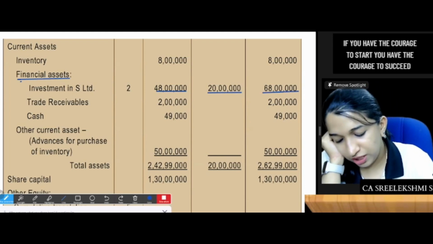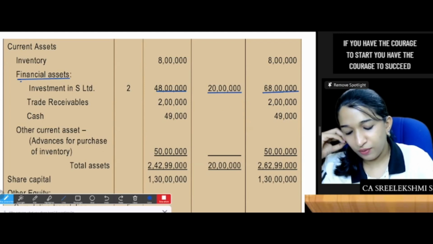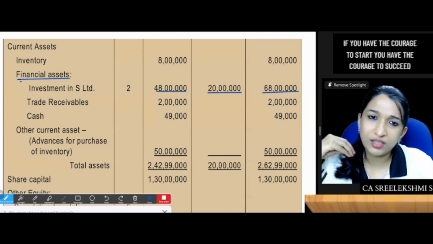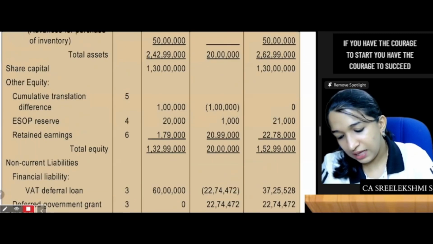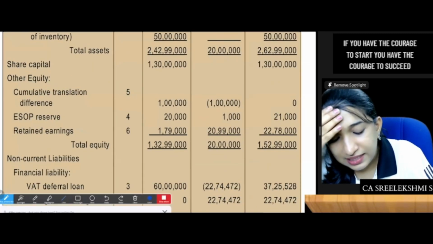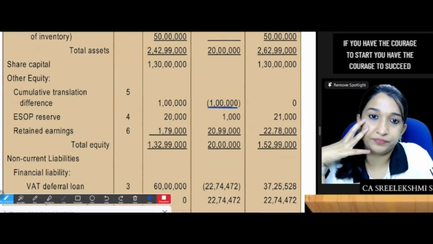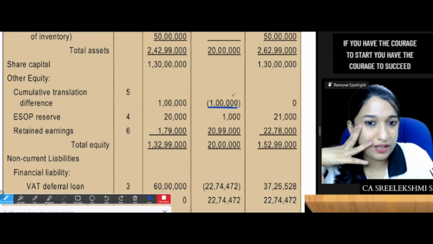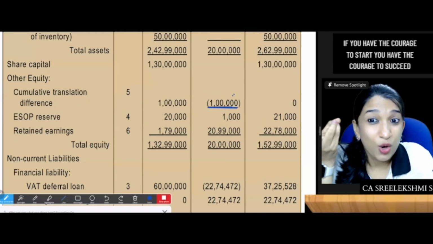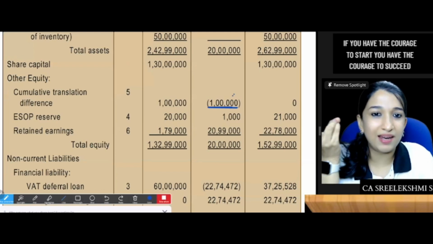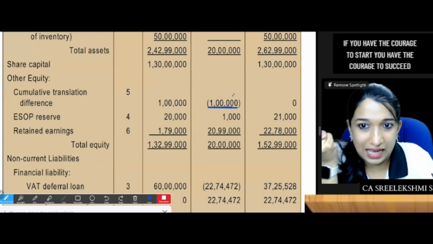Trade receivables, no change. Cash, no change. Advance for purchase of inventory, no change. So total. Share capital, no change. Other equity, cumulative translation difference you set to 0. So there is 1 lakh to be adjusted to retained earnings. So 20 lakhs gain to retained earnings. 1 lakh also credit balance in the reserve to retained earnings, 21 lakh.